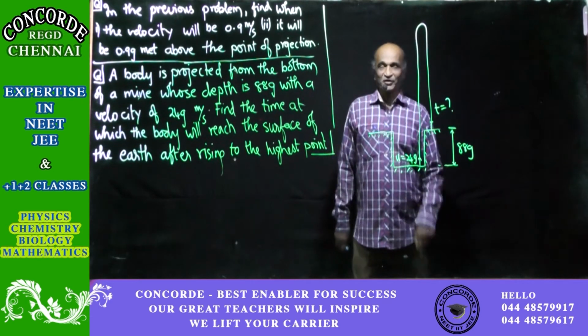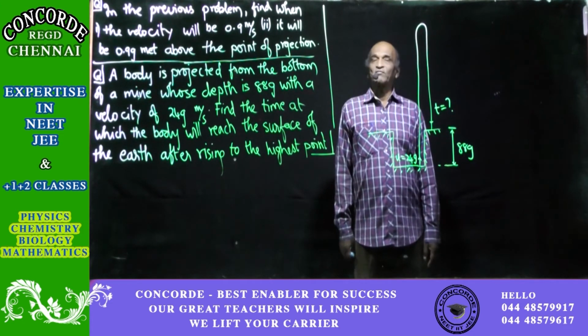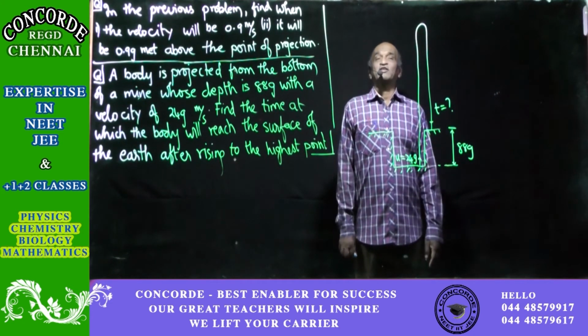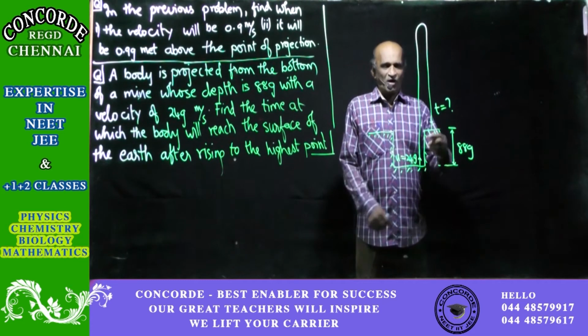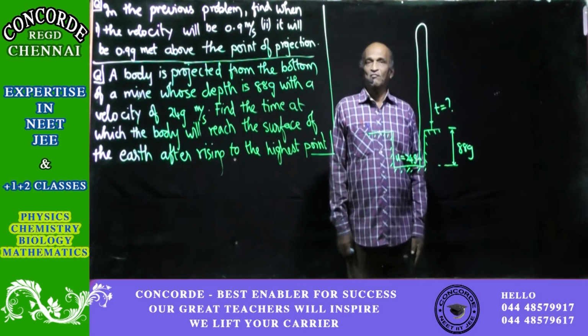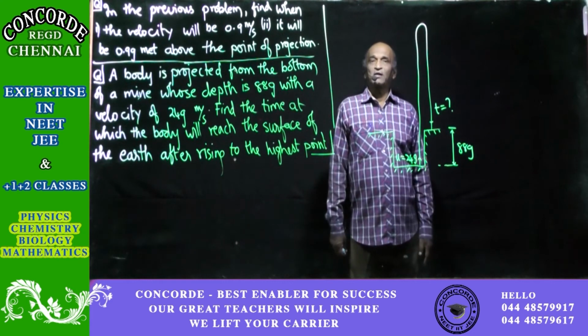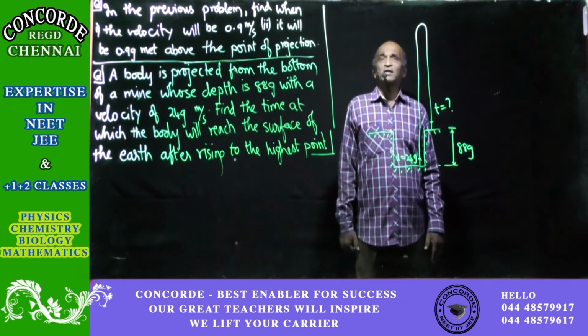So initial velocity u, time is to be found out, and then the height is given. We know the acceleration. Final point is above. So g is negative. It has reached the earth while coming down, I am not bothered. That way also if you see, how is the logic?